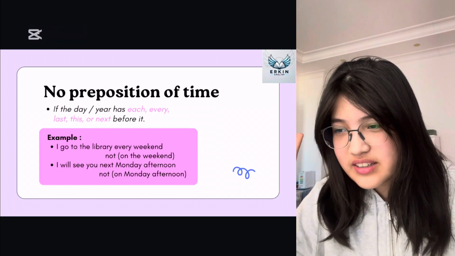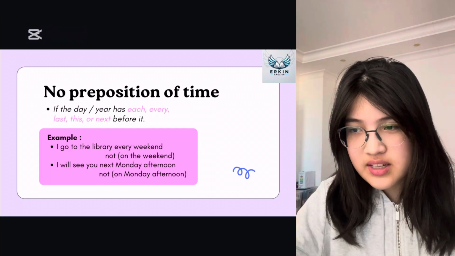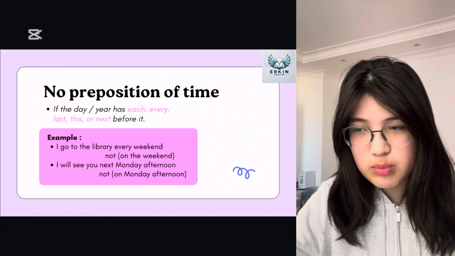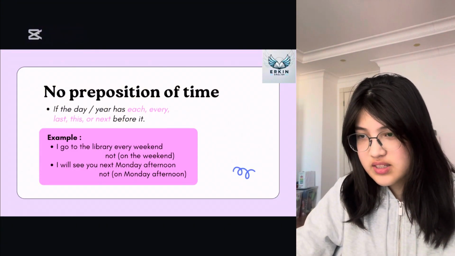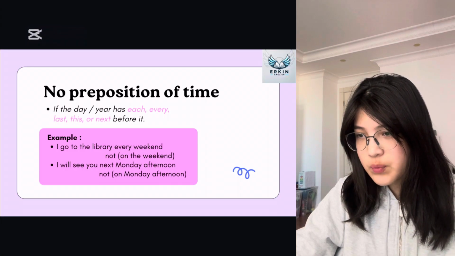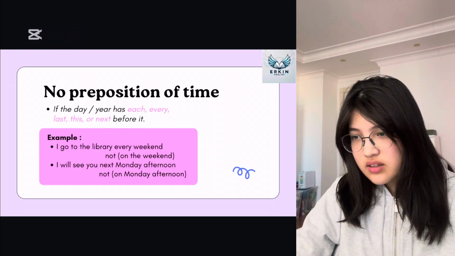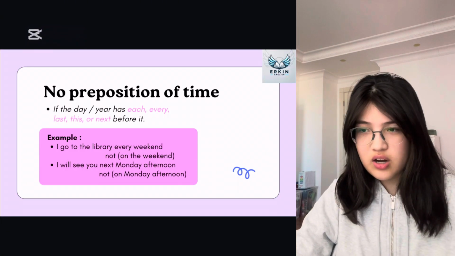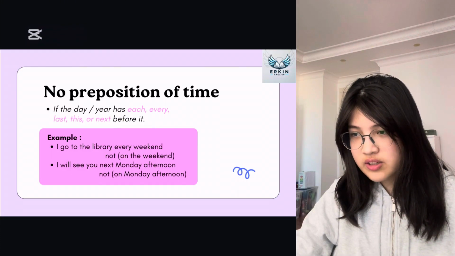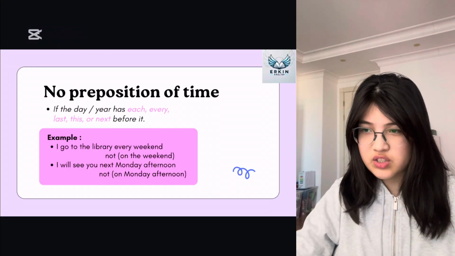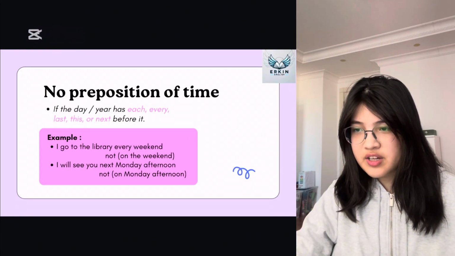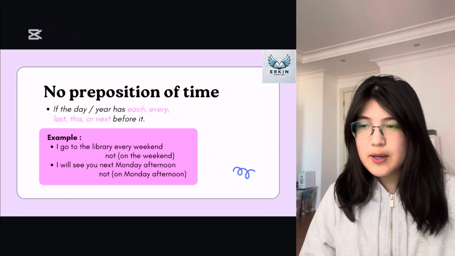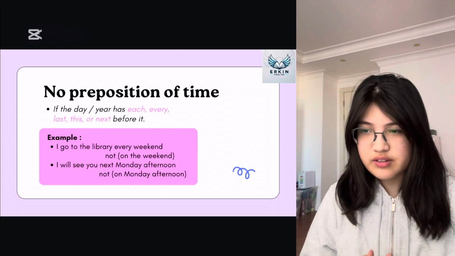So, if the day or year has each, every, last, this, or next before it, then we don't need to use any preposition. So, in this example, I go to the library every weekend. Weekend would have to use the preposition on, but because the word every is in front of it, then we don't need to put any preposition. So the correct way would be I go to the library every weekend, not I go to the library every on the weekend, because it has every in front of it.